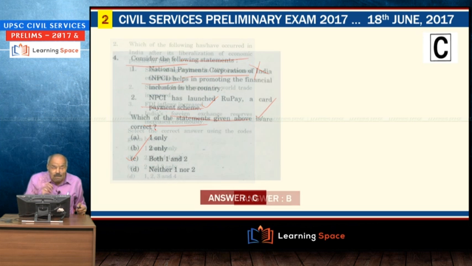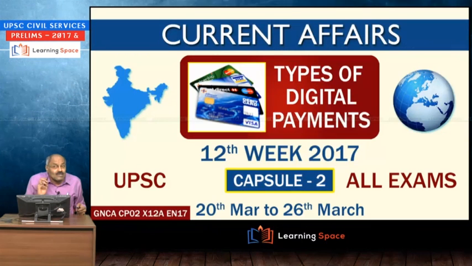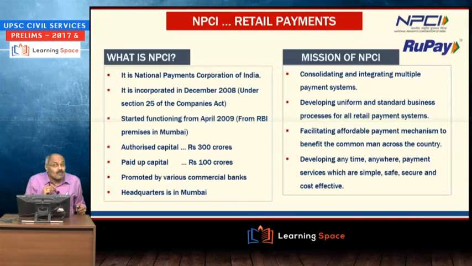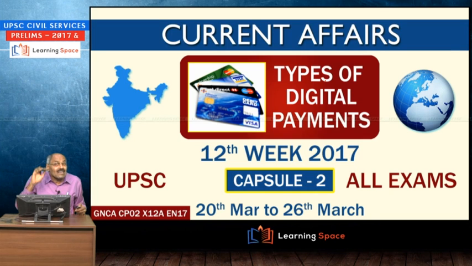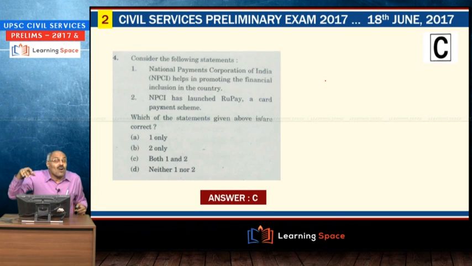So here NPCI we discussed types of digital payments, and this slide I have shown you number of times. It is basically for integrating multiple payment systems, and when the financial services are reached to the common man, that is financial inclusion at least possible cost.